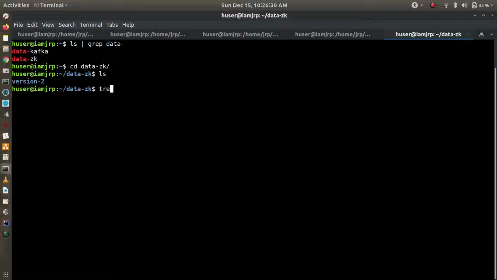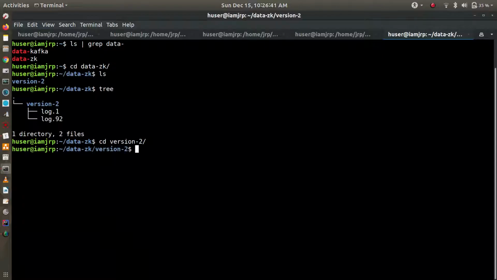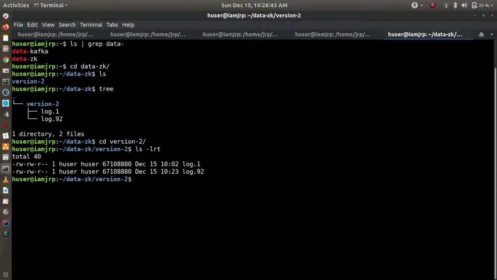So if you see, there is log version 2 and log 92. You can go inside that version 2 and log, and you see log 92 is created latest.